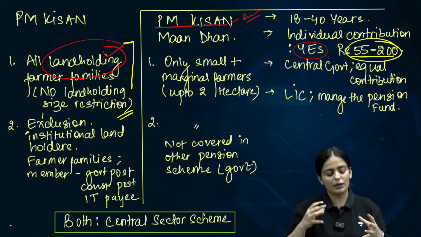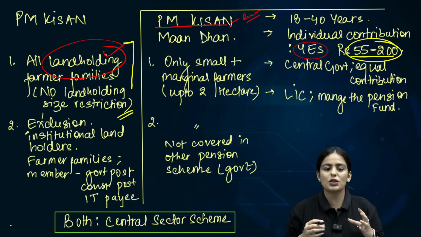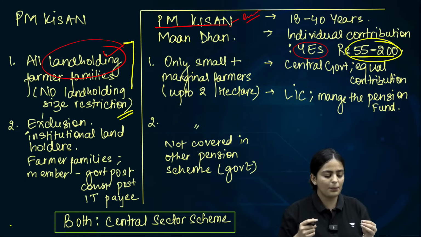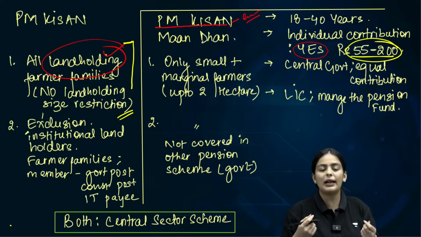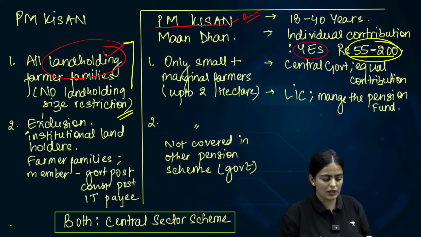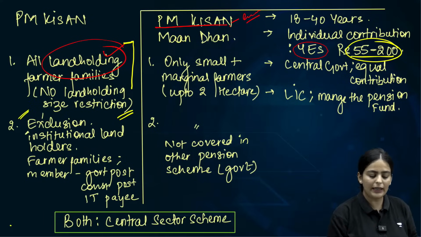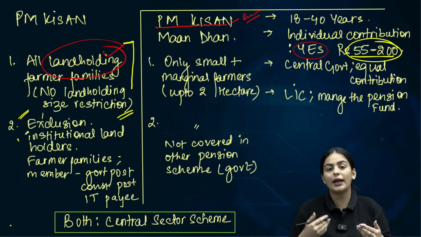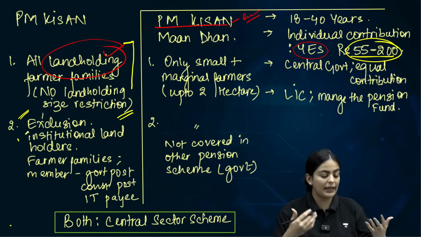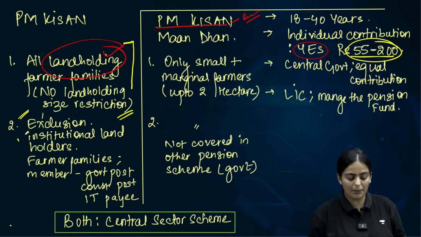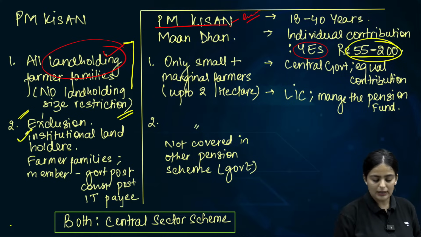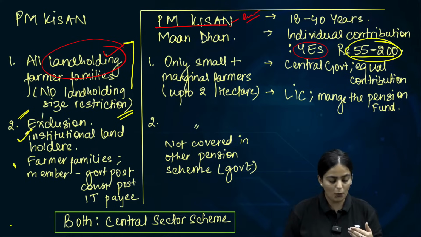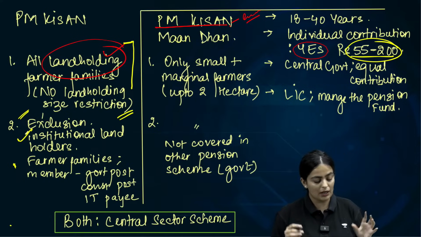The exclusion is, who are excluding? Now please try to make these kinds of exclusions using common sense. This is simply an exclusion based on institutional landholders. So what are the institutional landholders? Specifically areas which are held in the form of agricultural trusts, areas which are held by a cooperative. Of course, they cannot access the benefits of PM Kisan. The farmer families in which any member is part of a government post or a constitutional post, etc., are also excluded from the scheme.